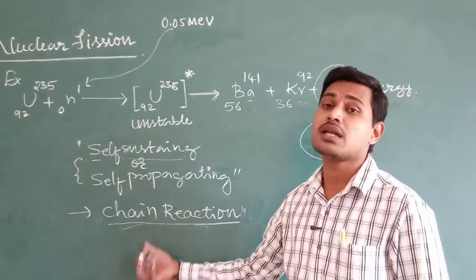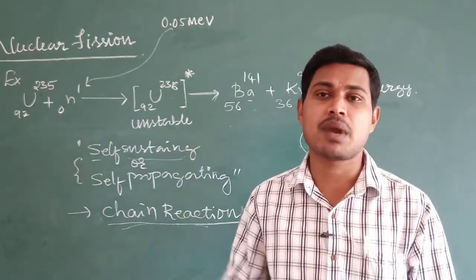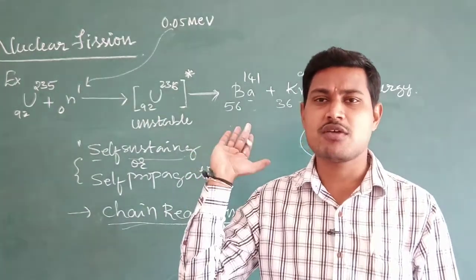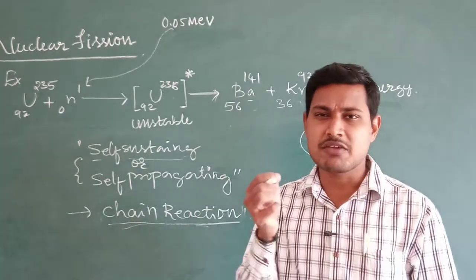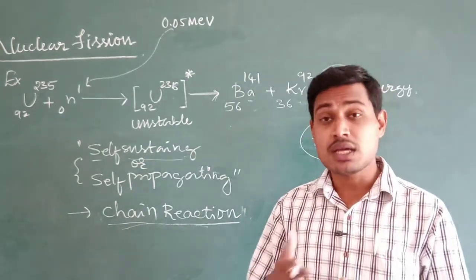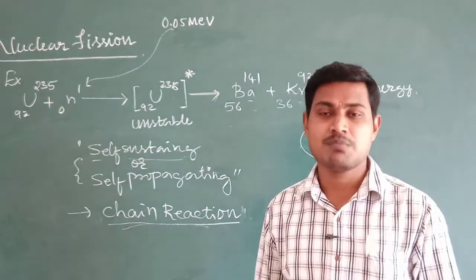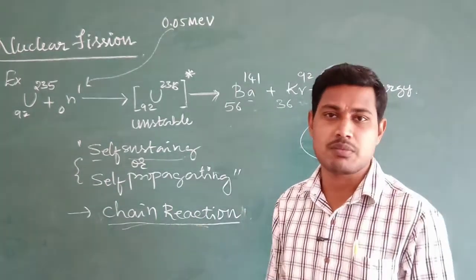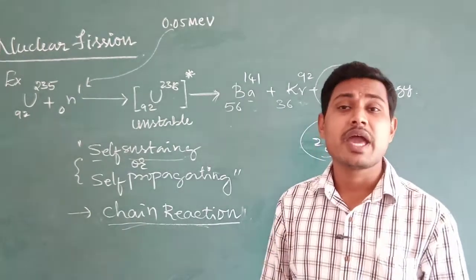Because of this uncontrolled chain reaction. The neutron number is multiplied, and the frequency of fission is so random in a very short interval of time. It leads to the liberation of a very large amount of energy, and this leads to very violent explosions.